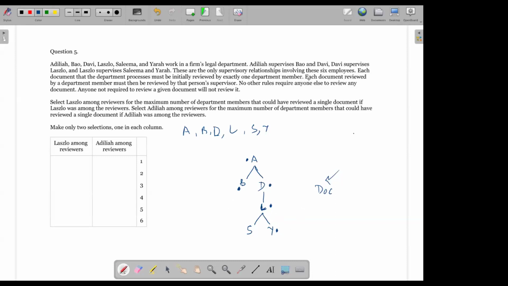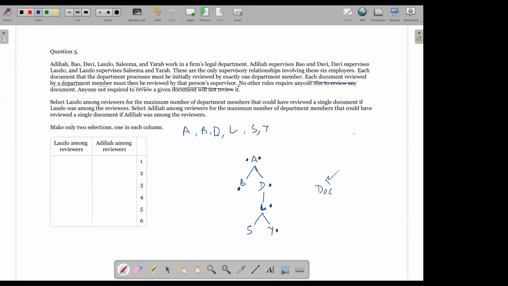Why? Because we're not given that the supervisor reviews it only once. We're given that each document reviewed by a department member must then be reviewed by that person's supervisor. So now if L has reviewed it, because Y reviewed it, D must also review it. And since D has reviewed it, now A must also review it. So the chain has to go up till A.